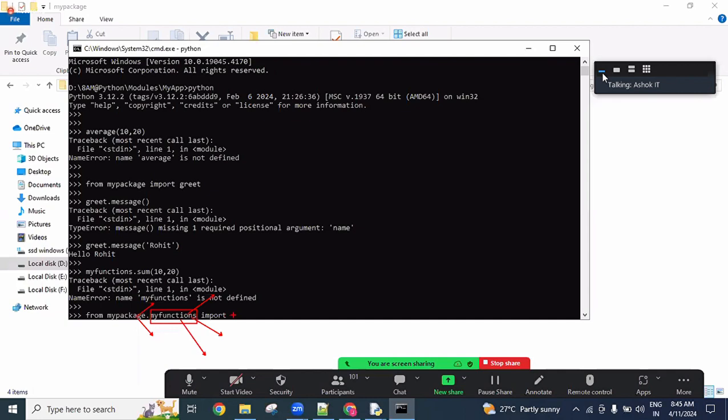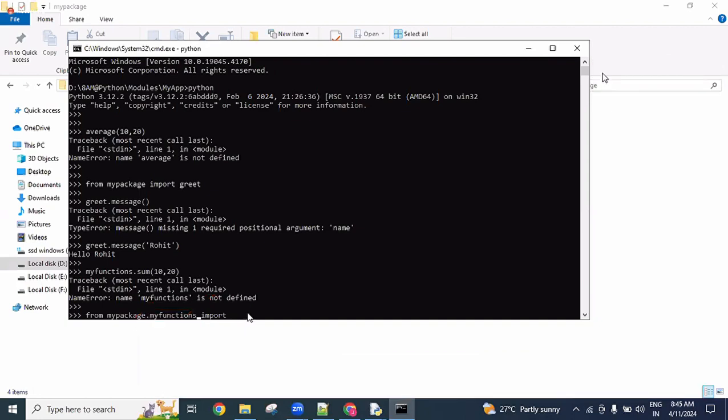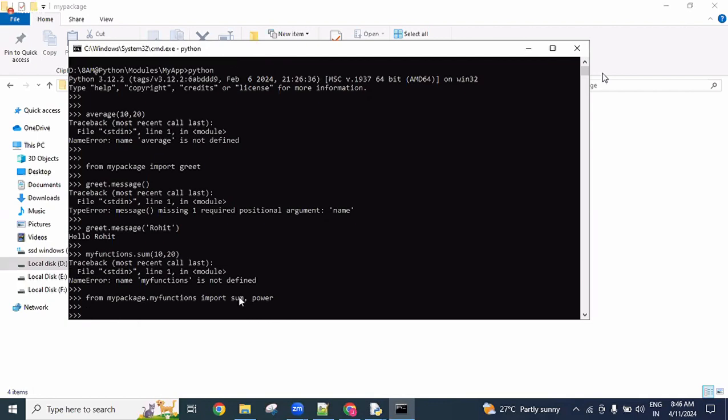So from my functions, import what you want to be imported, that you can represent here. If I'm using a star, it means all are imported. If I'm using any one property, only that specific property is imported. Okay, so remember that one. From the package dot module, import sum and power. So here only sum and power I imported.